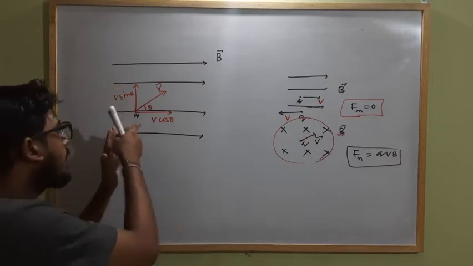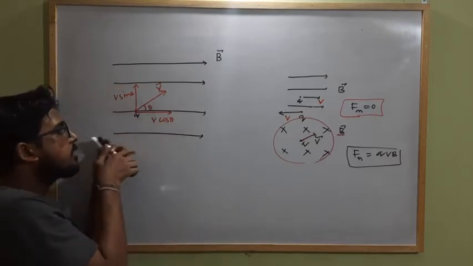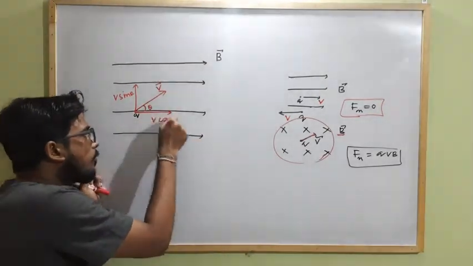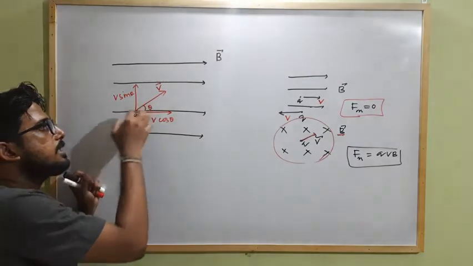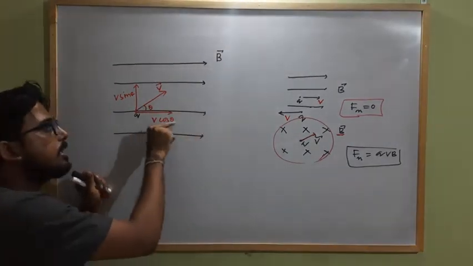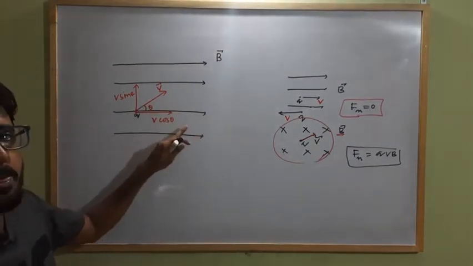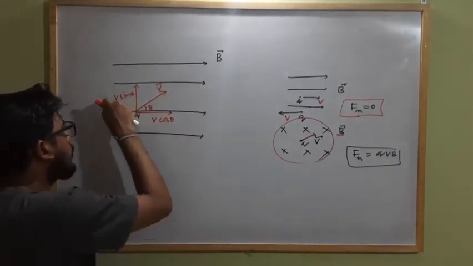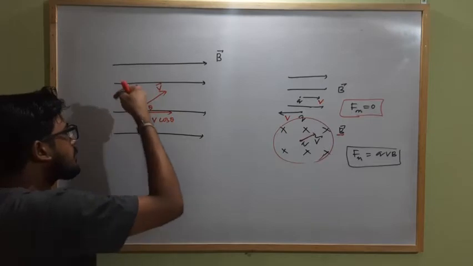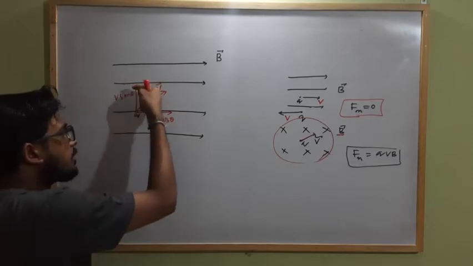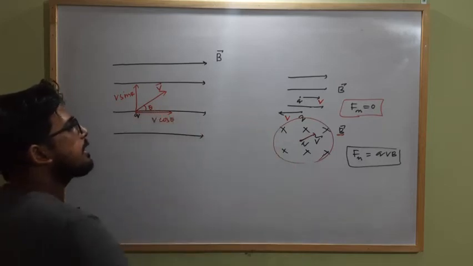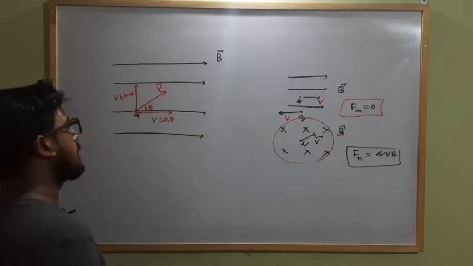And as there is another component of the velocity which acts parallel to the magnetic field, due to the component V cos theta, the charge particle starts moving linearly along the horizontal direction. Clear? So due to V sin theta it tries to move in a circular path, and due to V cos theta it tries to move in a linear path.